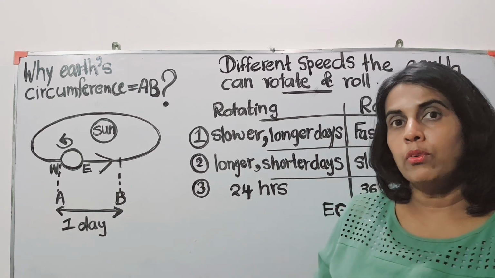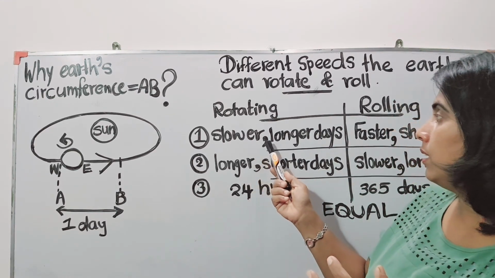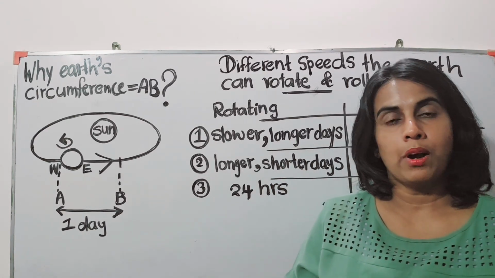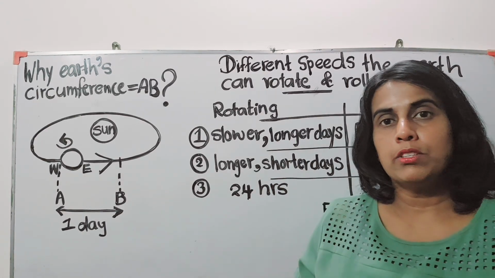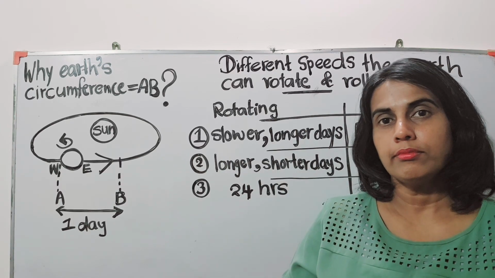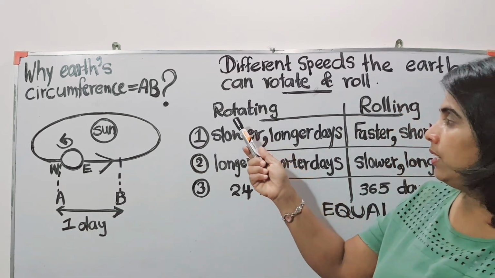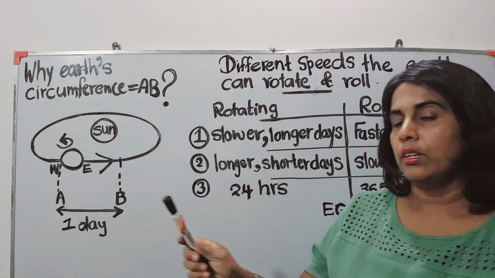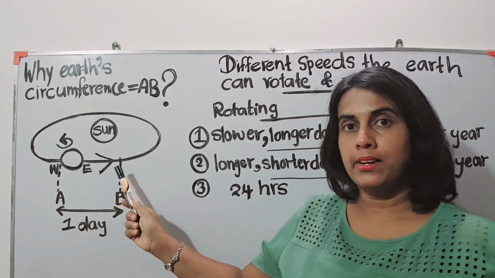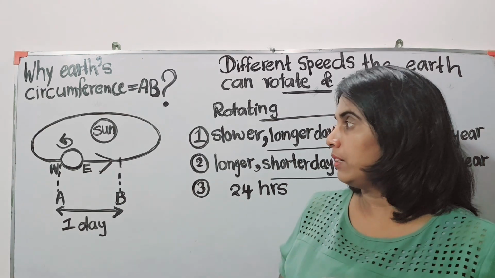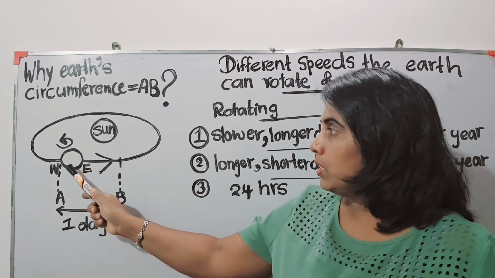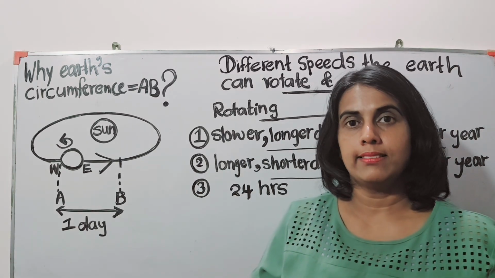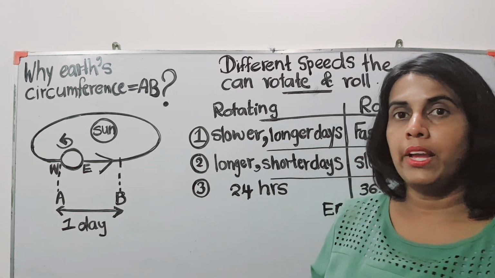If the Earth's rotational speed about its own axis is slower, then the days are longer. There will be more than 24 hours per day because it's rotating slower. And while it's rotating slower, if the earth rolls faster along the orbit, then it completes the elliptical orbit in a shorter number of days, less than 365 days.